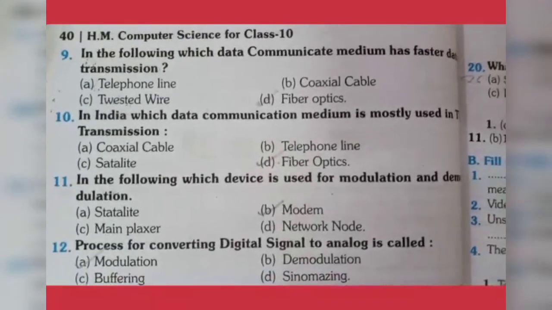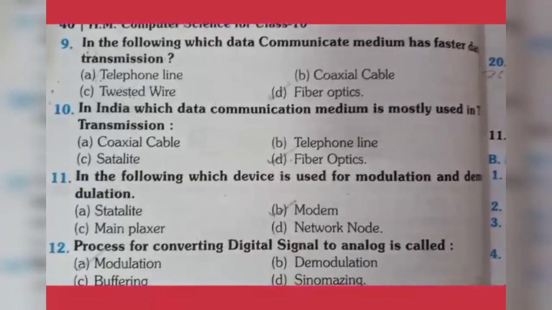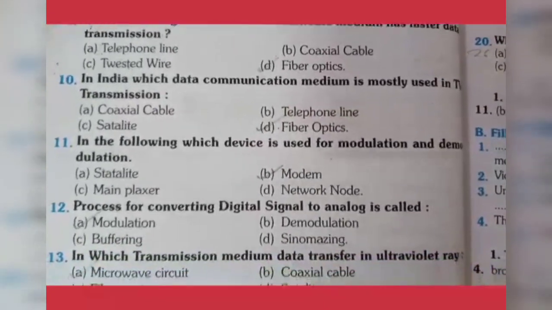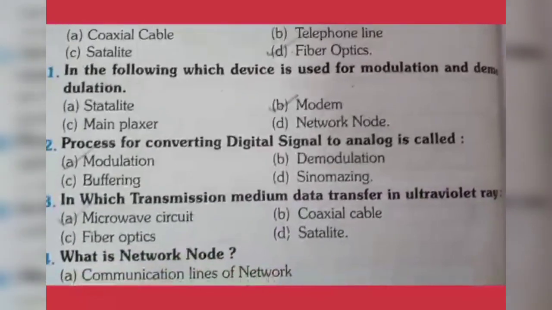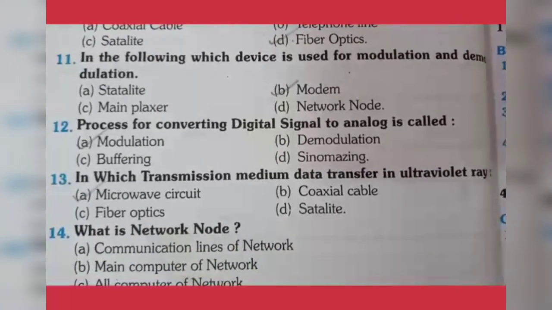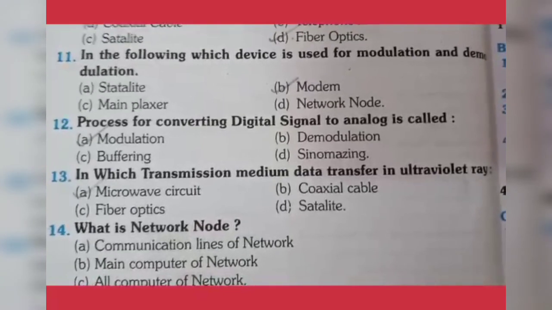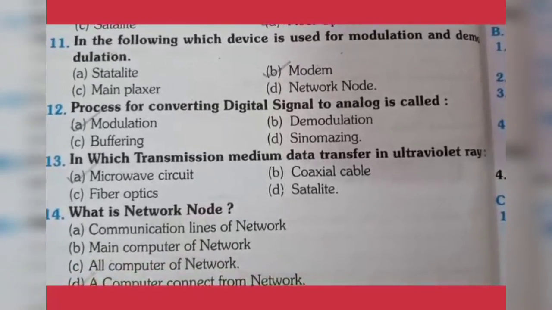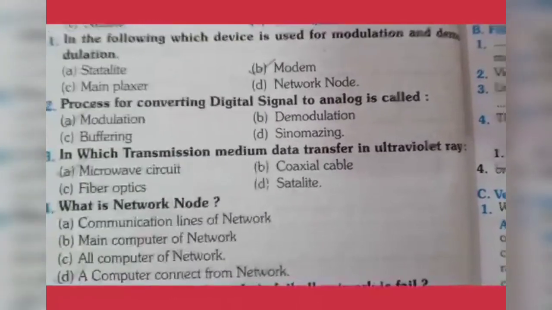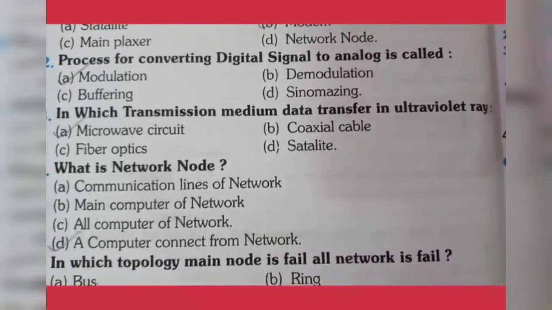In India, which data communication medium is mostly used in transmission? It is also fiber optics. In the following, which device is used for modulation and demodulation? The device is modem. The process of converting a digital signal into an analog signal is known as modulation. In which transmission medium does data transfer in ultraviolet rays? It is microwave circuit.